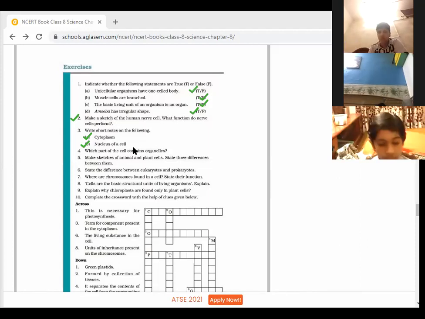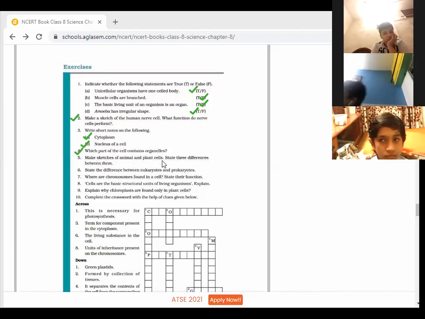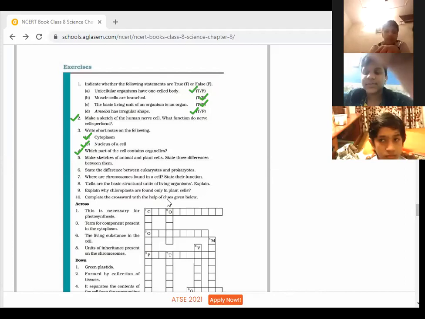Ma'am, cytoplasm. Yes. Cytoplasm is there. Okay. Question number 4. Cytoplasm contains all the organelles, and all the organelles perform their functions. Next, number 5. Make a sketch of animal and plant cell. Already you have done. So, and 3 differences between them. So give one difference, Harshit Singh, between the plant and animal cell.